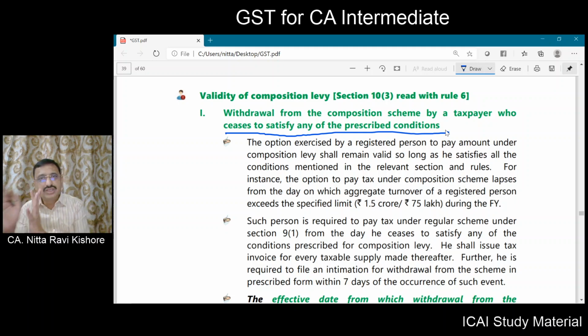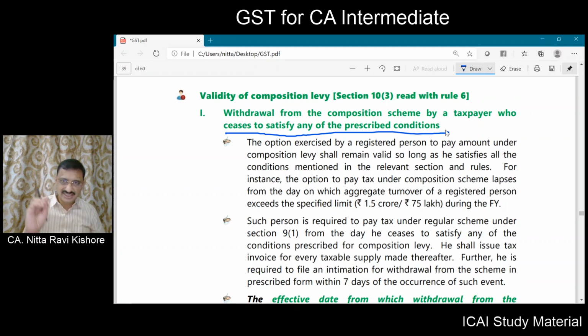After going into the composition scheme, you are paying the composition tax every quarter. But on one fine morning, what happened is you have contravened any of the conditions prescribed for composition scheme. From that date onwards, you will be out of the composition levy. So what are the conditions prescribed? The turnover limit should not exceed 75 lakhs or 1.5 crores as the case may be.